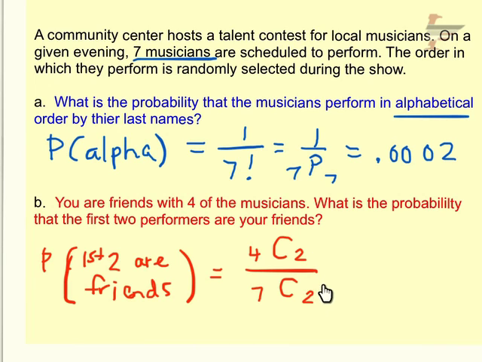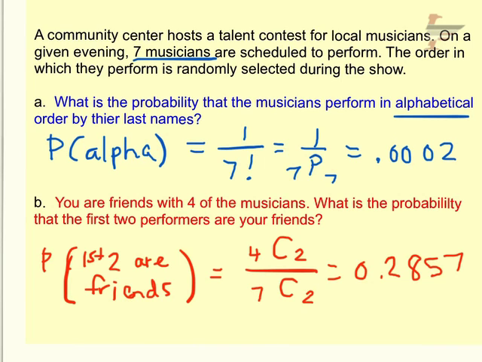These pieces right here should always be the same if you have combinations in the numerator and the denominator anyway, because it would be how many you're choosing each time. This is specific to your friends, and this is specific to the total amount of things. And then you dump that on your calculator, and you get 0.2857, so a little more likely that that could happen.